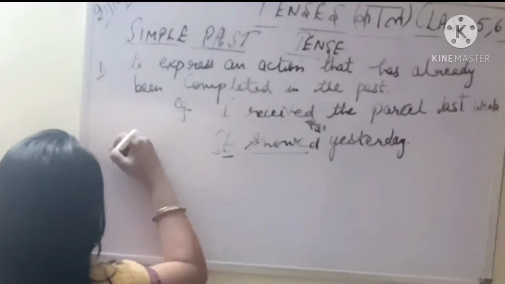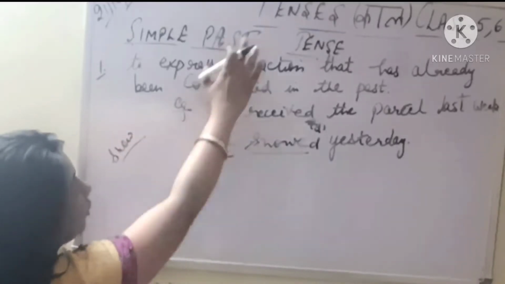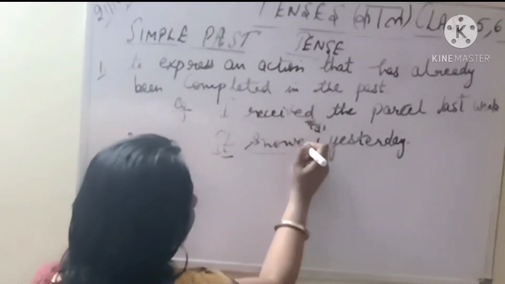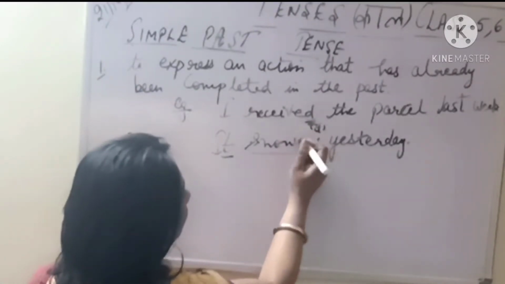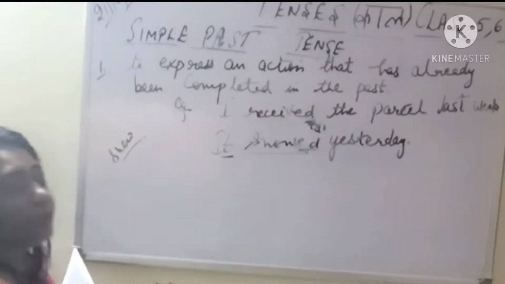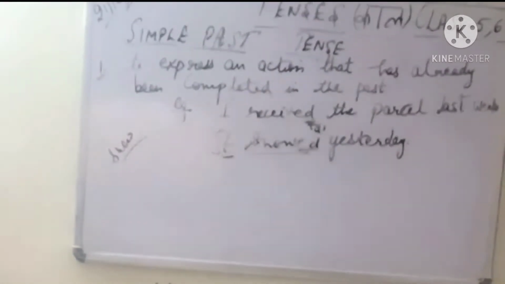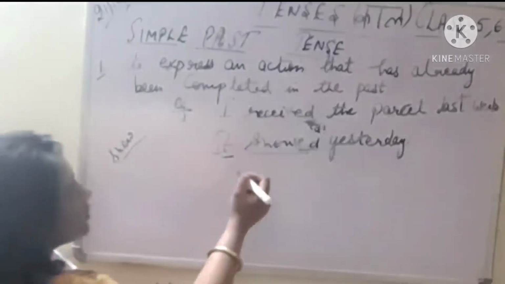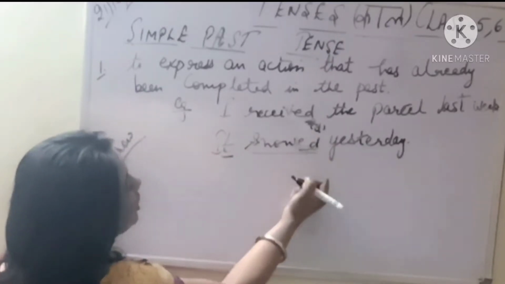The actual word here is snow, but when we are talking of the past tense, we always use the ed form. ठीक है, तो अब हमने क्या किया, इसको ed, we have always placed ed, so it becomes the second form of the verb, that is past tense. Snow, snowed, snowed. ठीक है, go, went, gone, hear, heard, heard, rain, rained, rained. So this way we change it into the second form, and the third form we will be doing later. So don't worry. You simply need to remember, whenever you need to change into the past tense, you have to change it into the ed form.